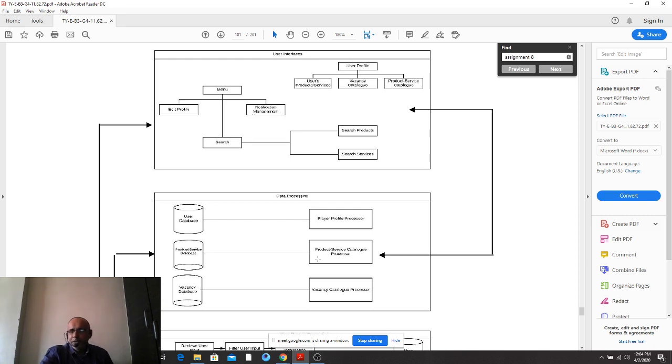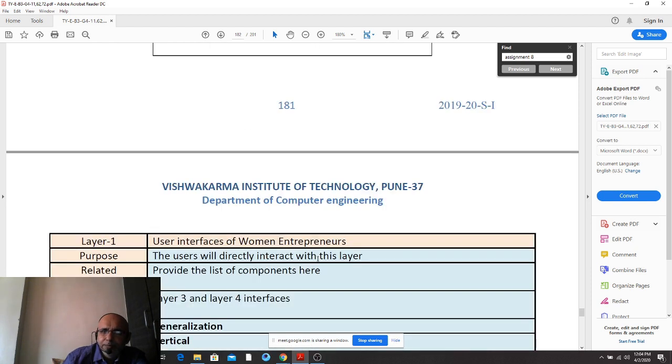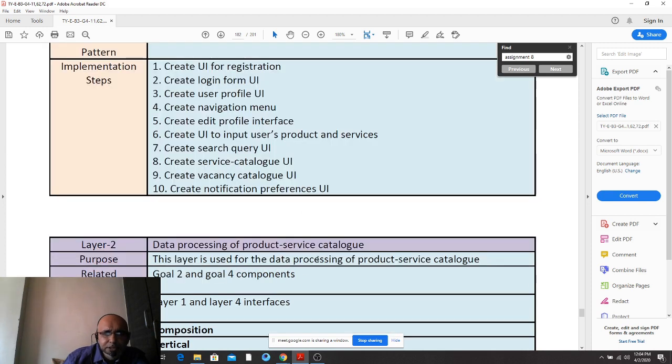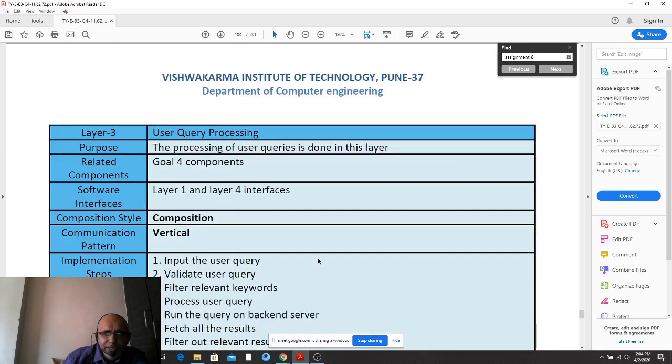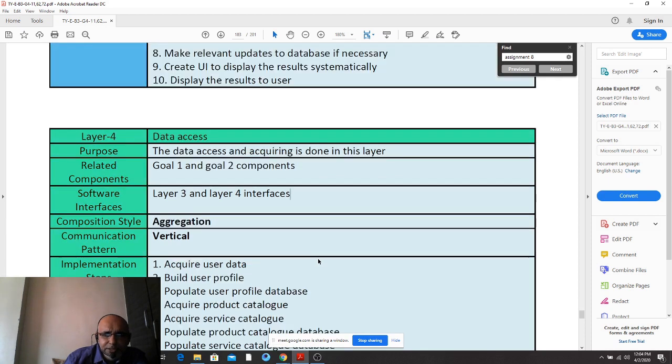You can make use of any CASE tool to work out and indicate the architecture, and write the description of the tiers or layers in one paragraph, just the way they are written. Layer 1, what it does, layer 2, what it does, layer 3, what it does, then layer 4, what it does. Finished. This was about assignment number 9.